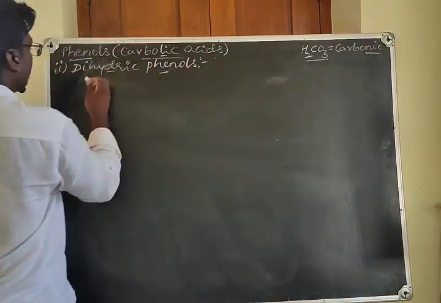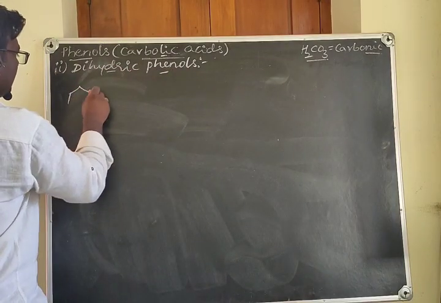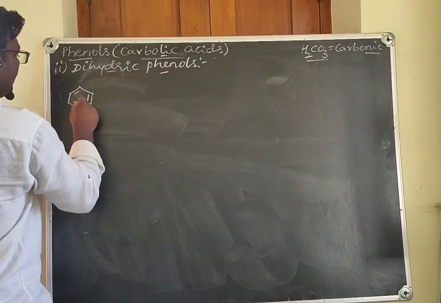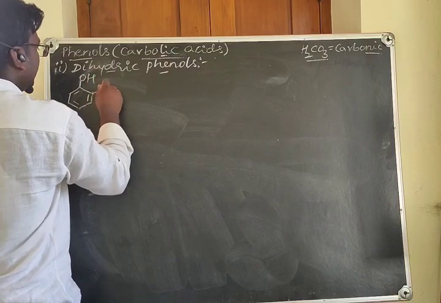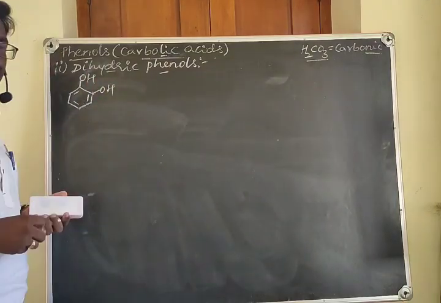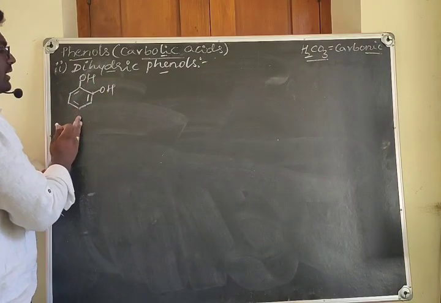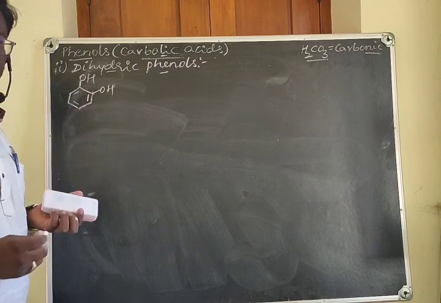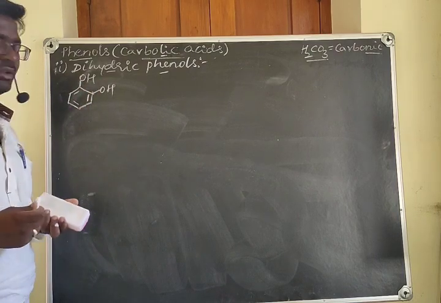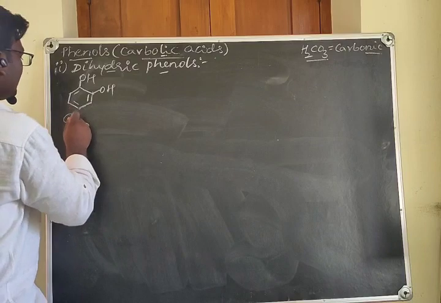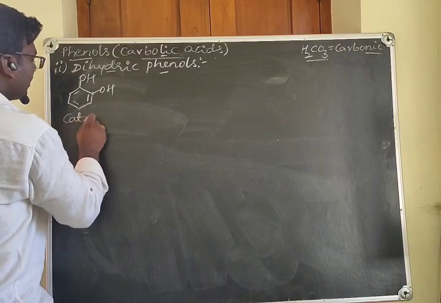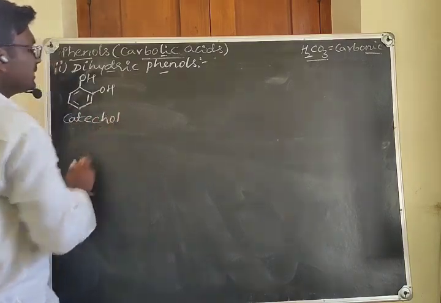Let's take a compound where we put an OH group and another OH group. A benzene ring containing 2 OH groups is called a dihydric phenol. Its common name is catechol.